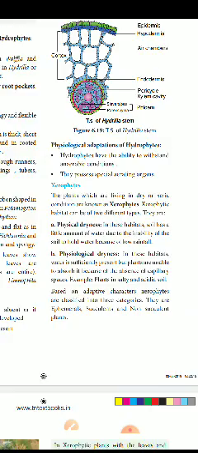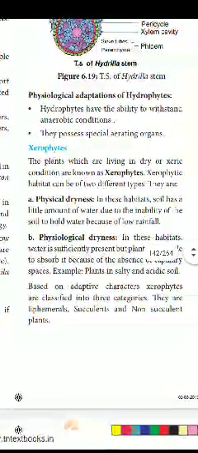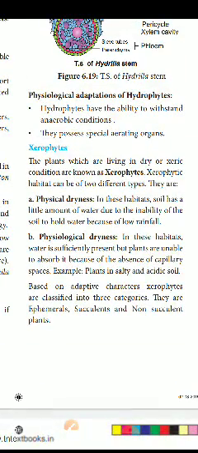Next are xerophytes. The plants which live in dry or xeric conditions are known as xerophytes. Xero means without water. That is the important point. Xerophytic habitats can be of two different types: physical dryness and physiological dryness. Very important, this is a new one. In these habitats, the soil has little water due to the inability of the soil to hold water because of low rainfall. That is physical dryness.